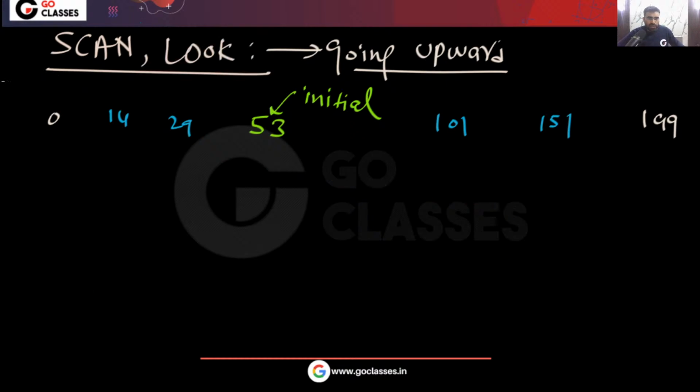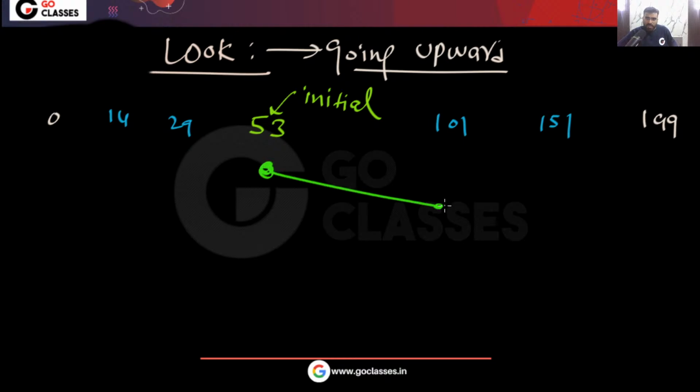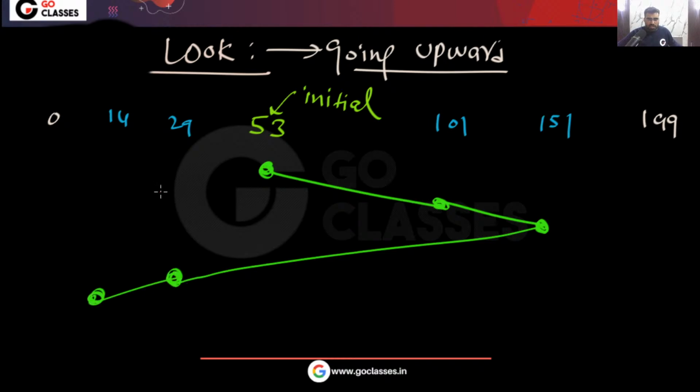Now what is the look algorithm going to do? It will serve this, then it will serve this, it will serve this request. Okay, then it will not go till the end. This is the last request in this direction. So now it will go in this direction, it will serve this, it will serve this. But notice one thing. See, how many track movements are there? That is different. Yes or no?